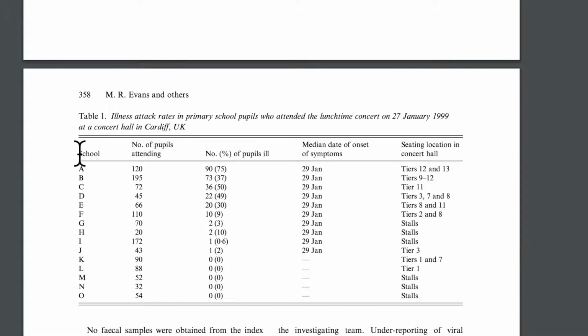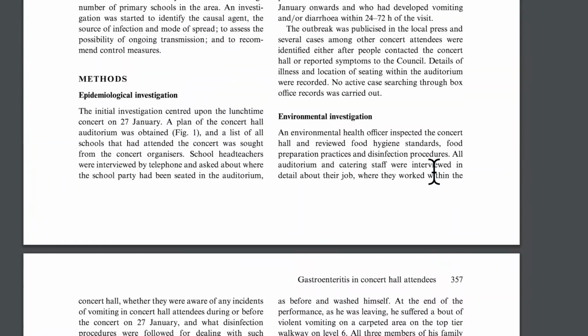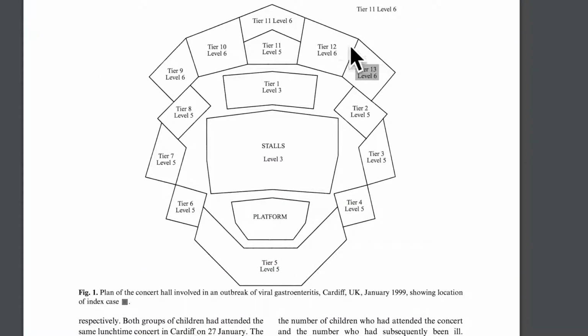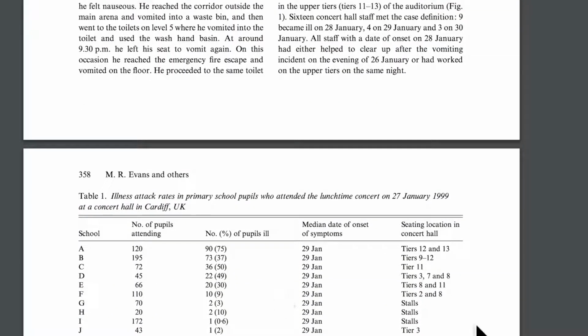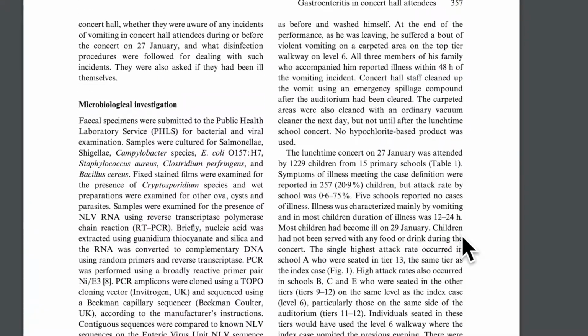What you see is that there were a number of schools that attended, the number of pupils, and the percentage. So school A, 90 kids came down with it 2 days later. Well, that's the median date. And then 73, 36, so a high percentage. And if you look at school A, they were in tiers 12 and 13, which is right here. So the highest percentage was there. And then if you go down further, that's followed by tiers 9 through 12, 11, and then 3, 7, and 8.